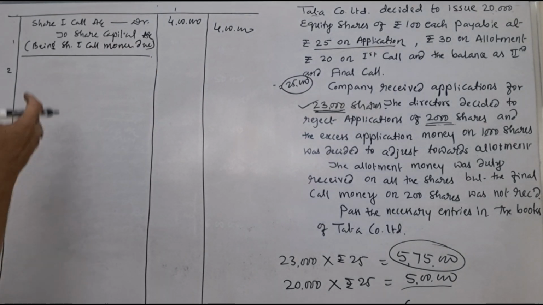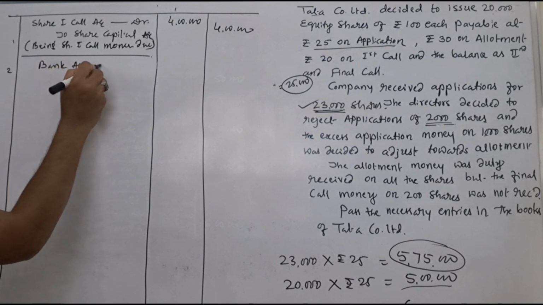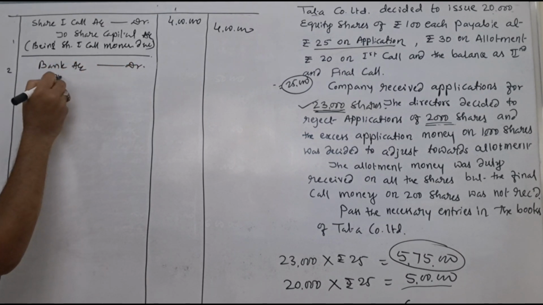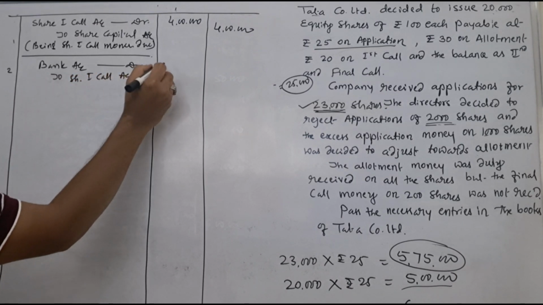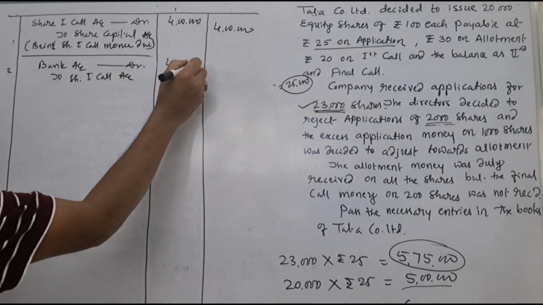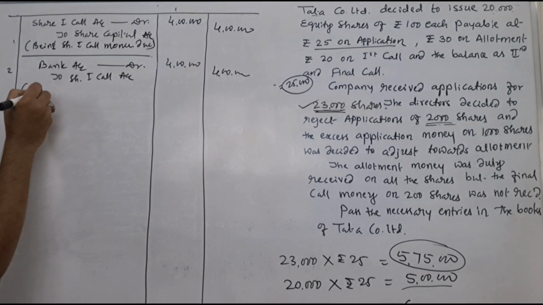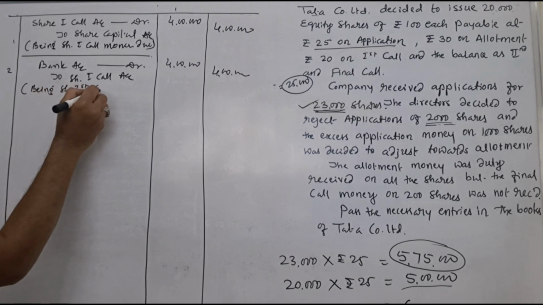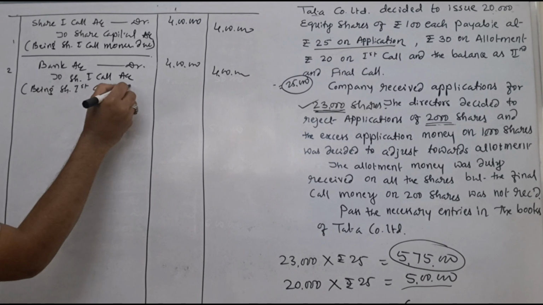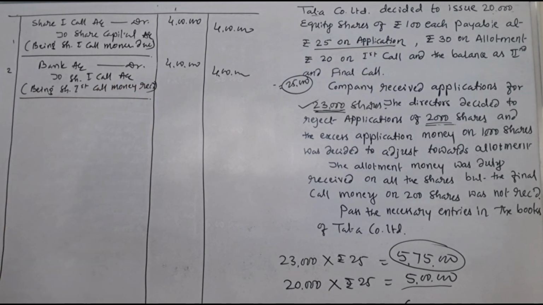Next entry, share first call money is received. Journal entry is bank account is debited to share first call account. To share first call account. What is the amount? Again, rupees 4 lakh and rupees 4 lakh. Simply you write the narration. Being share first call money received. Very simple thing. These are the entries in case of first call.